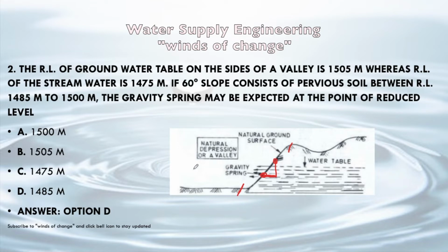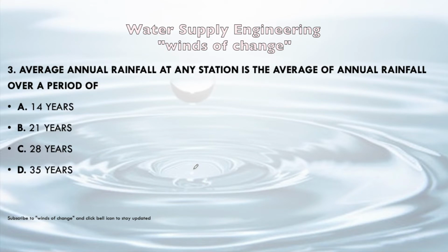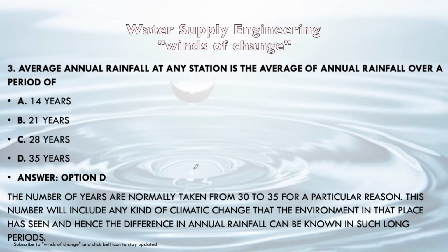Next question. Average annual rainfall at any station is the average of the annual rainfall over a period of 14 years, 21 years, 28 years or 35 years. It is also an important question, related to hydrology as well as water supply engineering. The rainfall is taken for a period of 30 to 35 years, so answer D will be the correct answer.